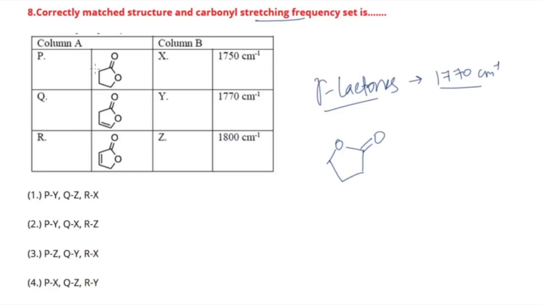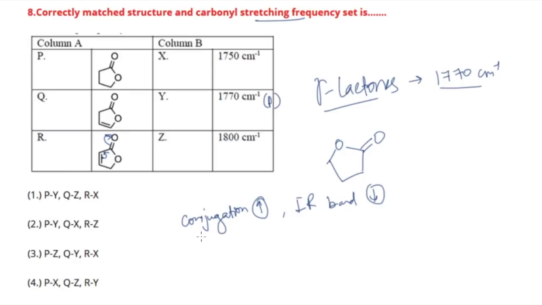So that means P will be matched with your Y. Okay, so I'm just writing over here P is Y. Now if you can see in R what is happening, it is also the same as gamma lactone, just a carbon-carbon double bond is over here, and that is also in conjugation with this carbonyl bond, okay? So always remember this thing, that whenever conjugation increases, your IR band value will decrease.